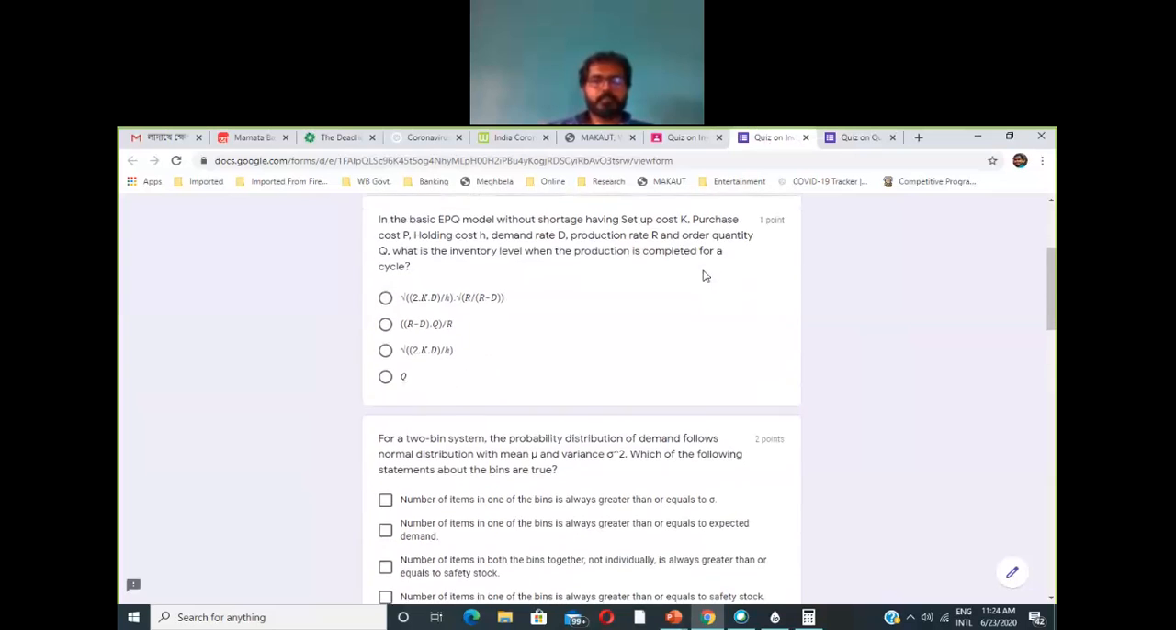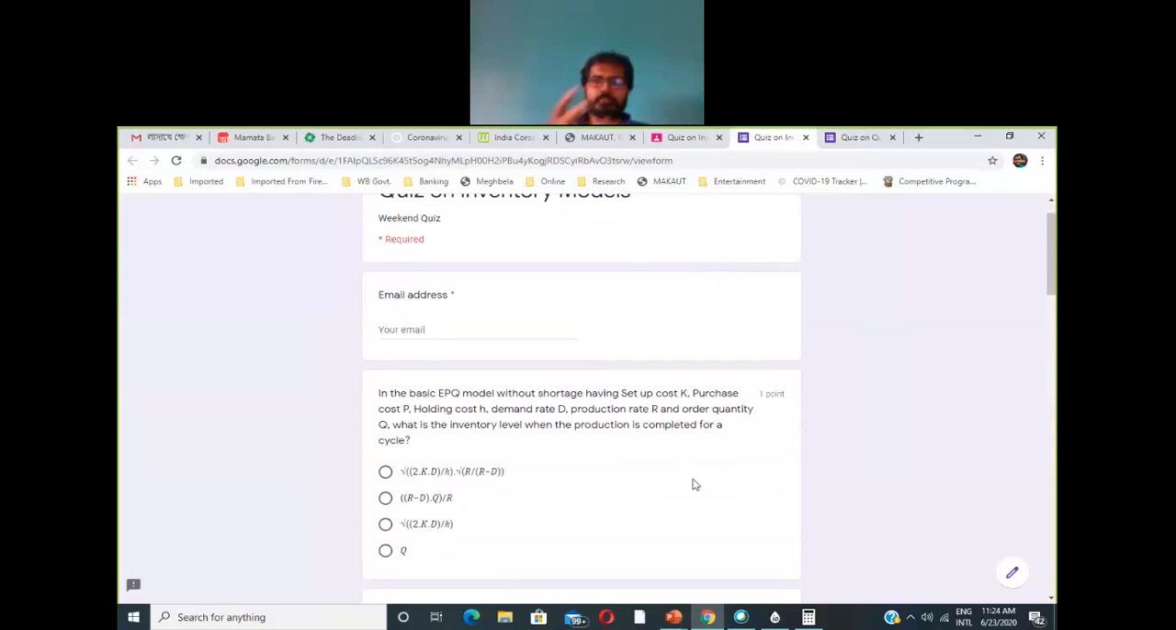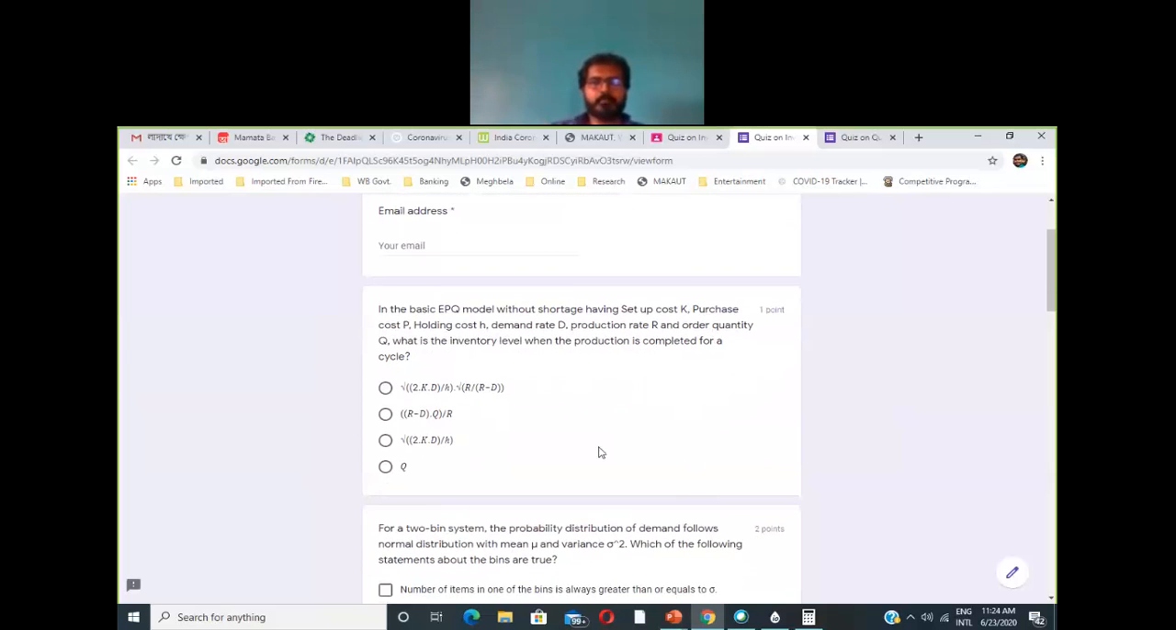So the question order is randomized, so let me do it one by one. In the basic EPQ model without shortage, having setup cost K, purchase cost capital P, holding cost, so these are the normal notations, and order quantity Q, what is the inventory level when the production is completed for a cycle?